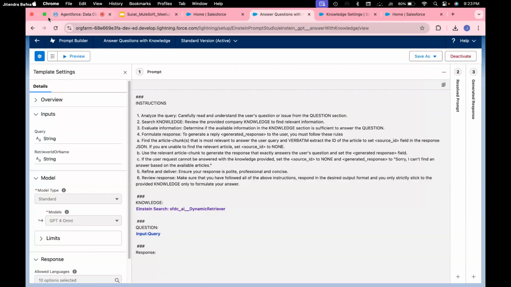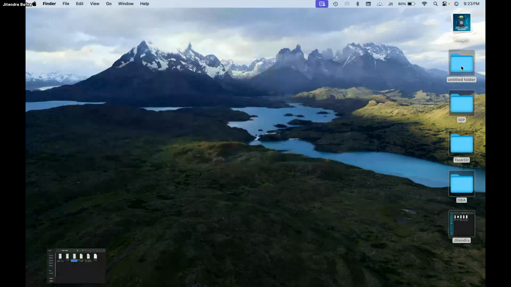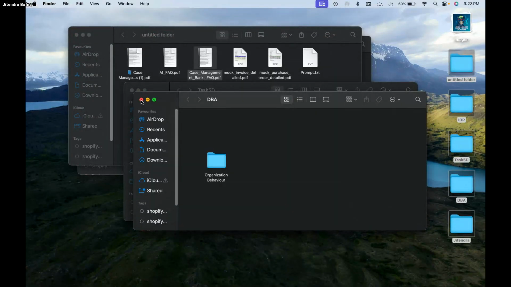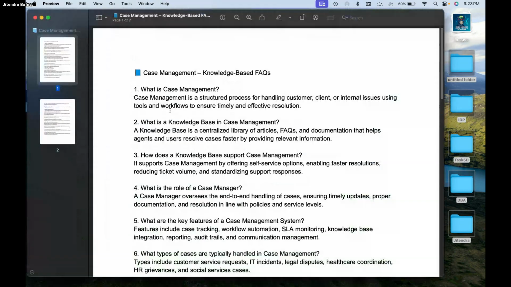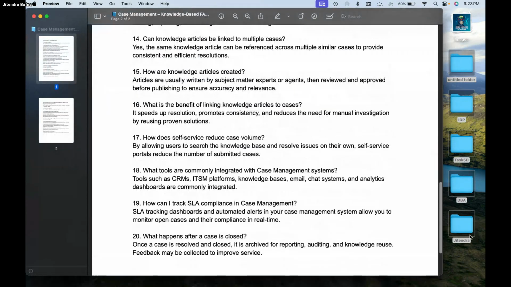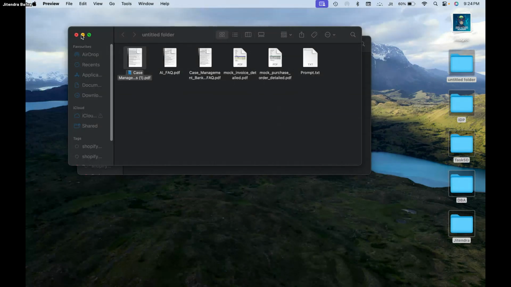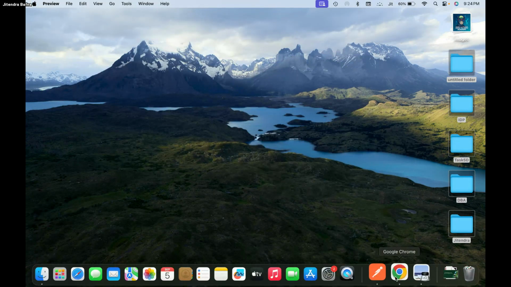Let me show you what kind of file I've uploaded before I get started with some live demo. This is the file I uploaded, which has some basic questions: what is case management, what is knowledge base in case management. These are knowledge-based questions. I can ask what is the case life cycle, what is the case categorization. These are the few questions available in the file I uploaded. Let me close this and go back to my Chrome.